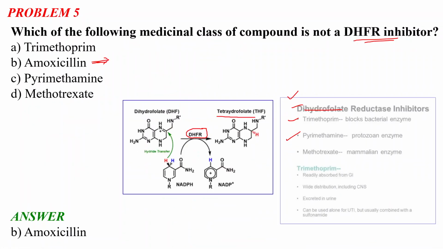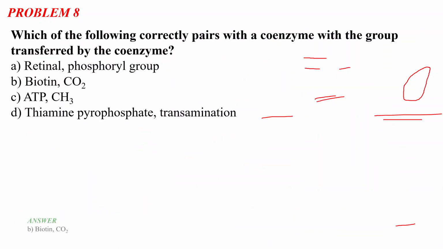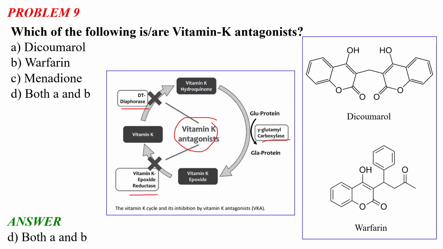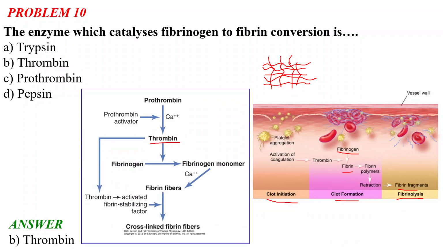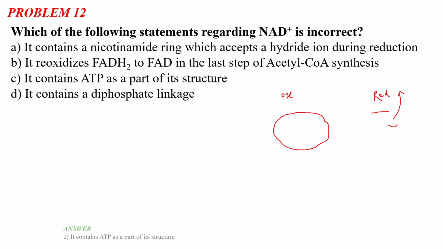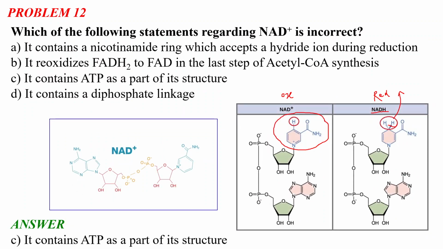The NAD plus accepts the hydride from this FADH2 and is converted to NADH, and FADH2 is reoxidized to FAD.